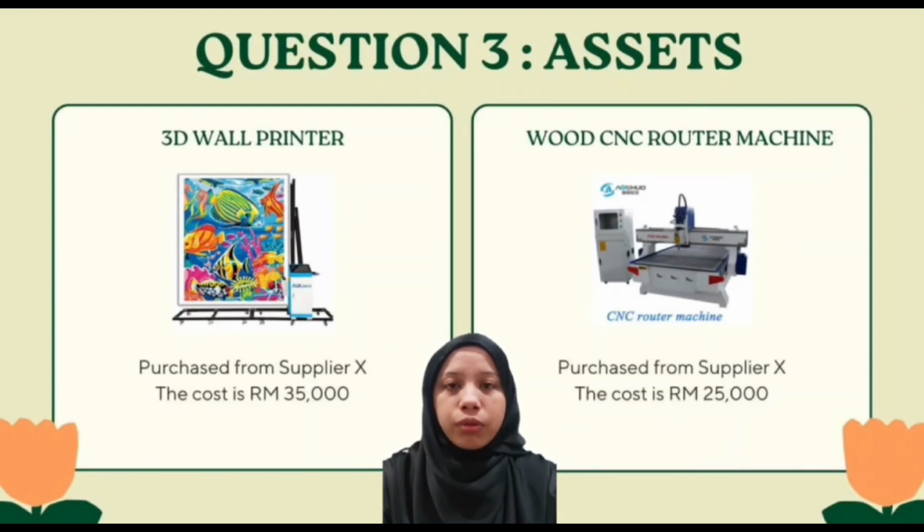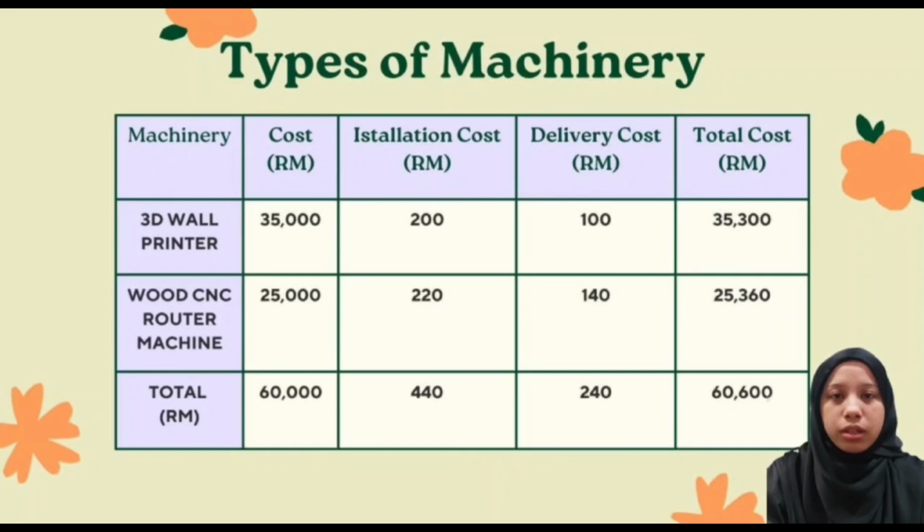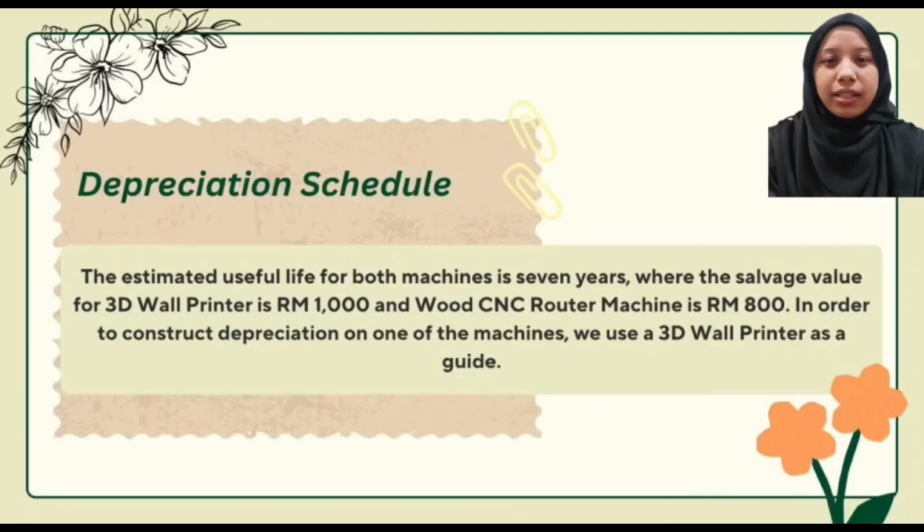It was purchased from supplier X with a cost of 35,000 ringgit. Secondly is the wood CNC router machine, that is also purchased from supplier X with a cost of 25,000 ringgit. The costs that I mentioned earlier do not include installation cost and delivery cost. Therefore, the total cost for each machine is 35,300 ringgit for the 3D wall printer and 25,260 ringgit for the wood CNC router machine. Next, how to calculate the depreciation.